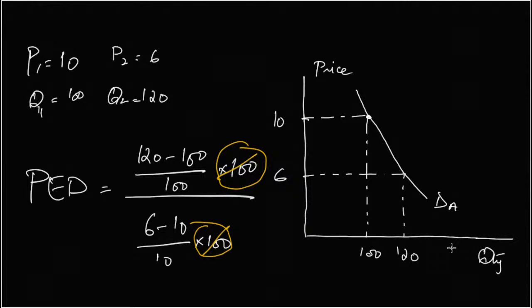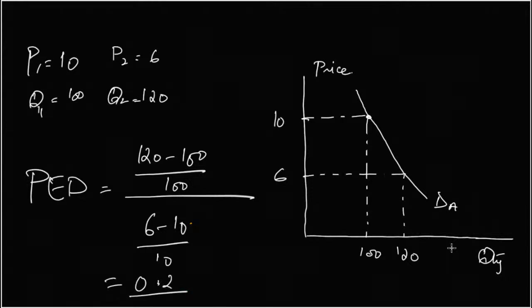So that leaves me with 0.2. 6 minus 10 is minus 4. Minus 4 by 10 is minus 0.4.